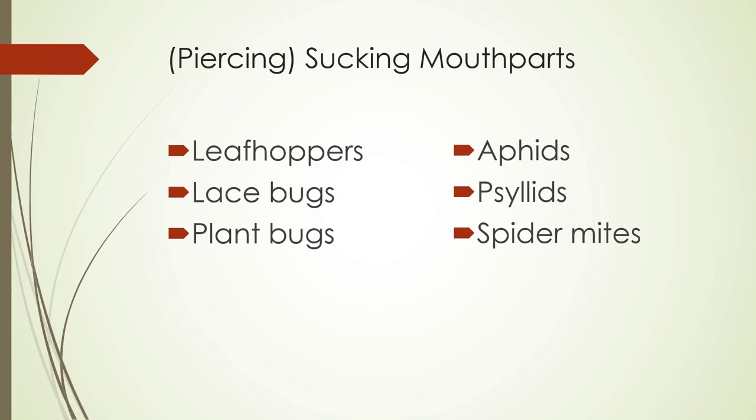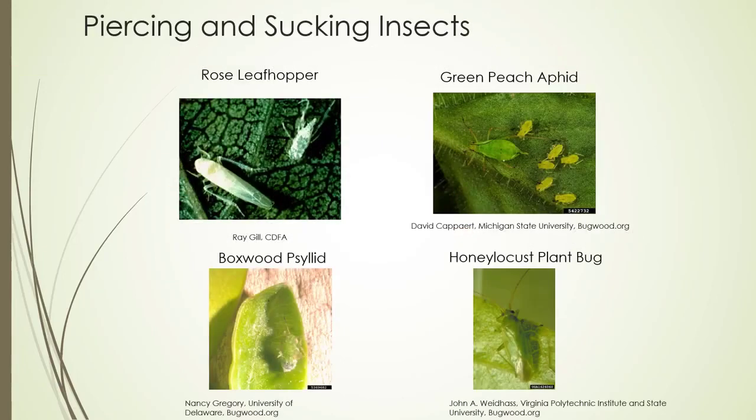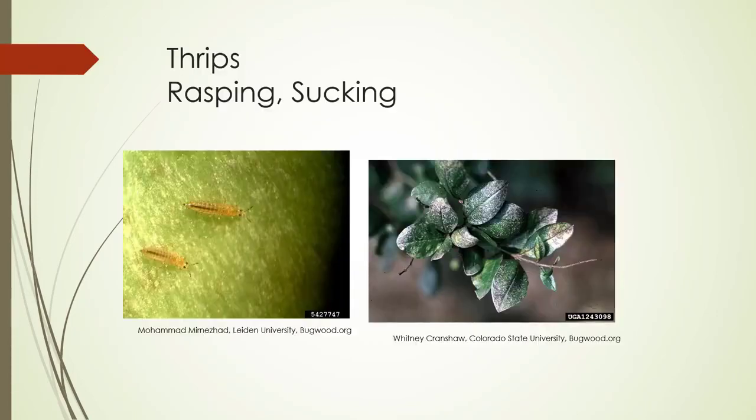Some of the insects that have piercing, sucking mouth parts, and actually I'm including mites here too, which are not insects: leafhoppers, lacebugs, plant bugs, aphids, psyllids. And here's some more: rose leafhopper, green peach aphid, boxwood psyllid, honey locust plant bug. Thrips have rasping, sucking mouth parts, and it almost looks like they've sawed off some of the leaf. Quite often the damage looks like silver.